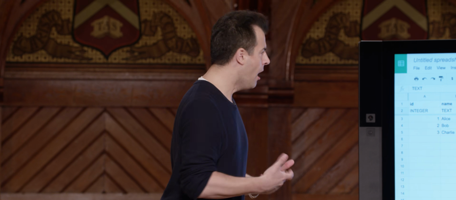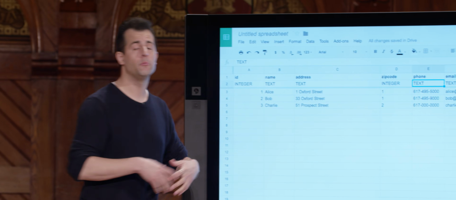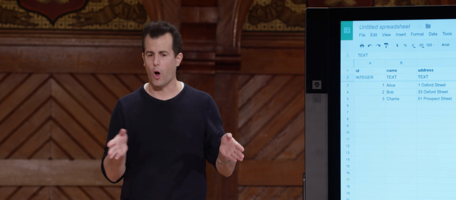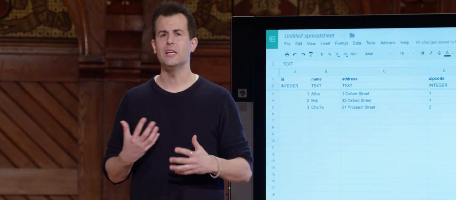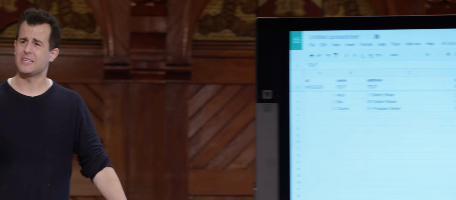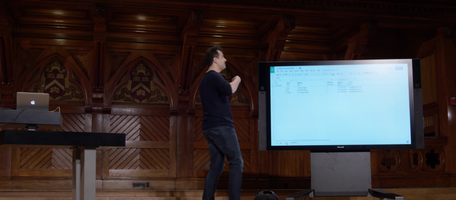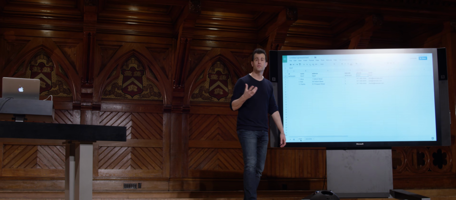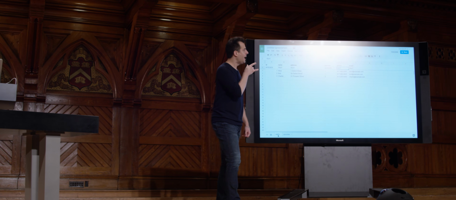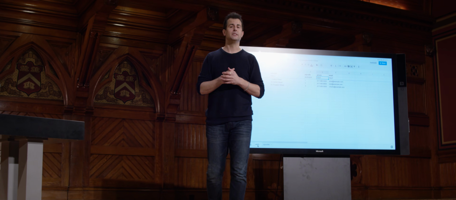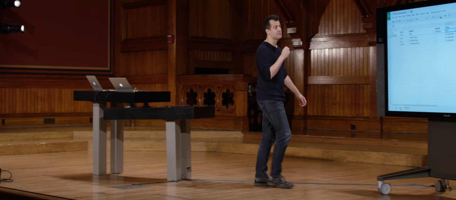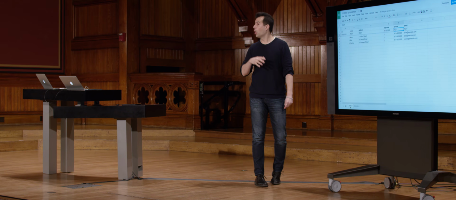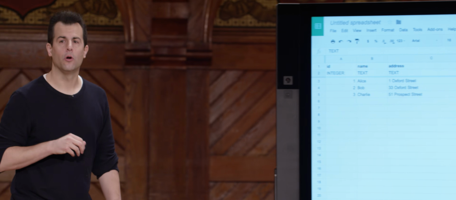But why? I mean, it's not compelling when I have just 3 customers. Right? It took me more time to describe what I was doing than just do it the original way, albeit with the redundancy. But if you do start to have tens of rows, or hundreds of rows, or thousands or tens of thousands, having all of that duplicated data just doesn't make sense. You're throwing away disk space. You're throwing away potential performance and running time. You're throwing away money if you have to buy more disk space for your server. And so what I've done here is what we would call normalizing my database, factoring out the commonalities that can be uniquely identified more simply with, in this case, a zip code, or even more simply via some arbitrary but consistent number that I impose.